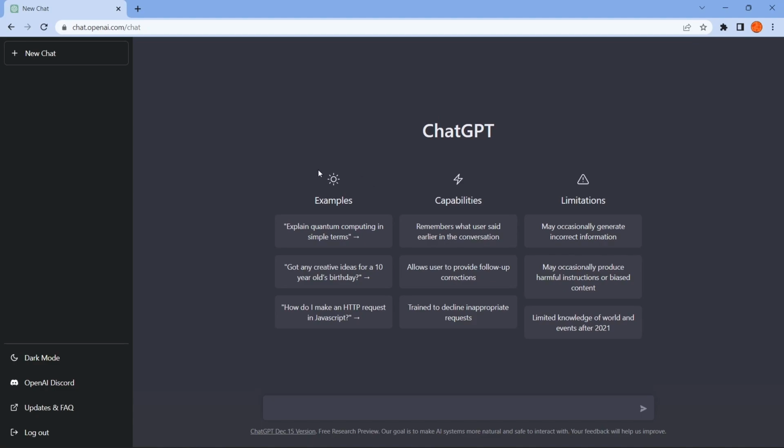You can see some examples. Explain quantum computing in simple terms. Got any creative ideas for a 10-year-old's birthday? So this is a question form. How do I make an HTTP request in JavaScript? So you can see some examples. You can see its capabilities.